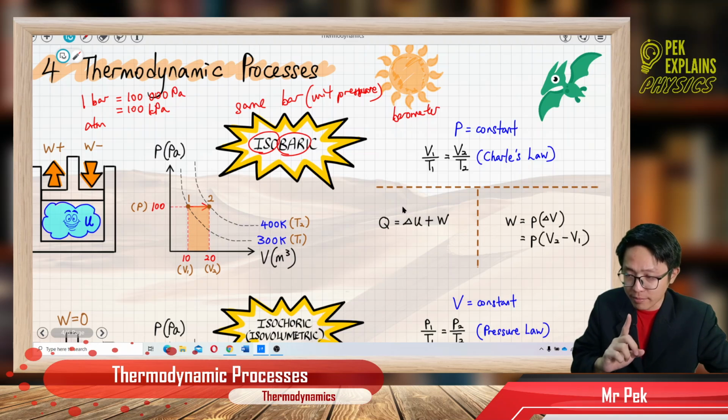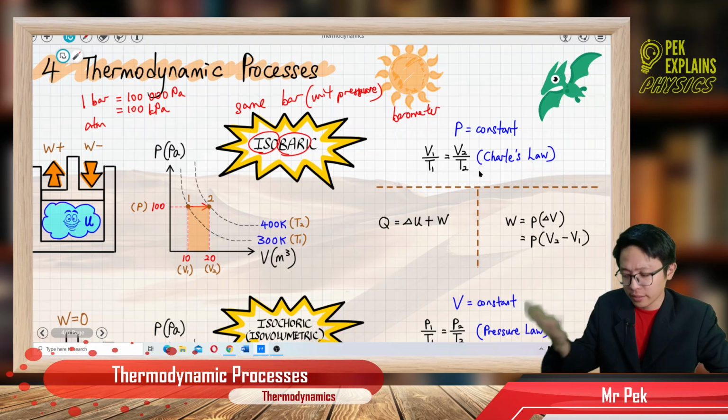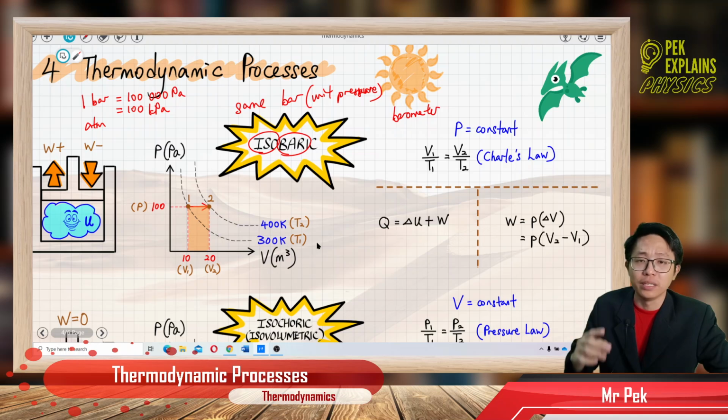Remember that in this chapter, the temperature needs to be in Kelvin. As you learned in the previous chapter, kinetic theory of gas, you use Charles' law, which actually comes from the formula PV equals nRT. They all consider a single temperature point, so this temperature all needs to be in Kelvin. It cannot be degrees Celsius.